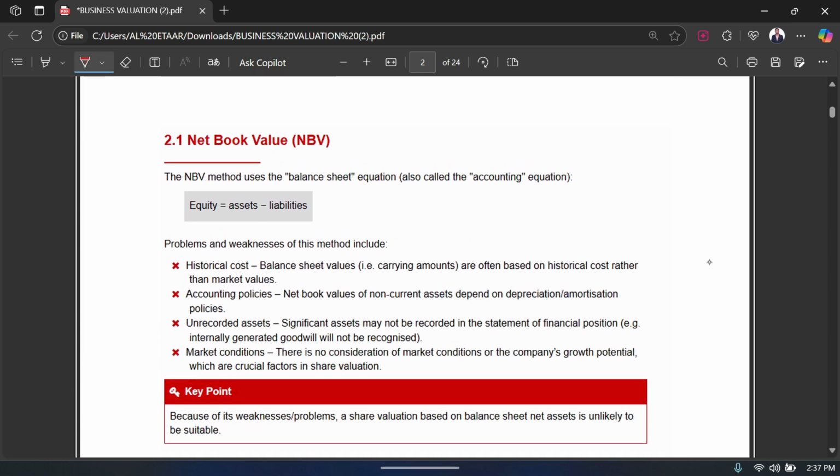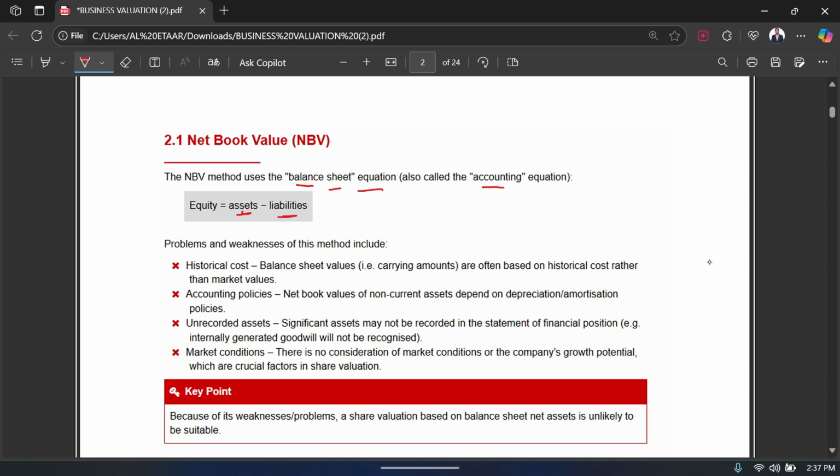It uses the balance sheet equation, also called the accounting equation, to value any business. If you want to value a business based on its net book value, all you have to do is take the assets of that business and subtract the liabilities from it. You will get the equity, which you assume to be the value of the business.